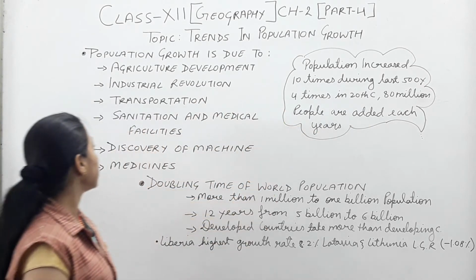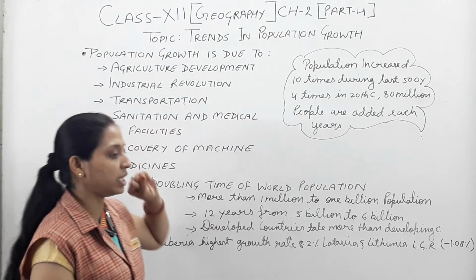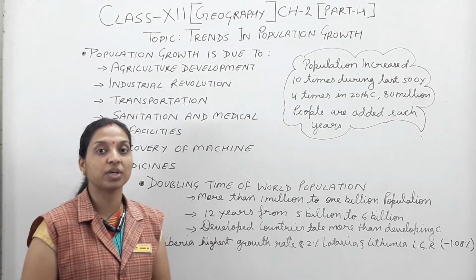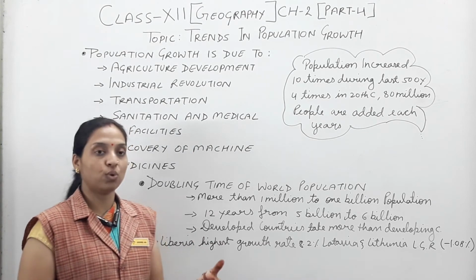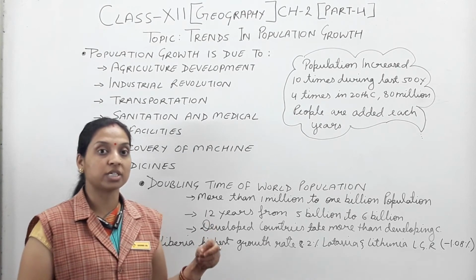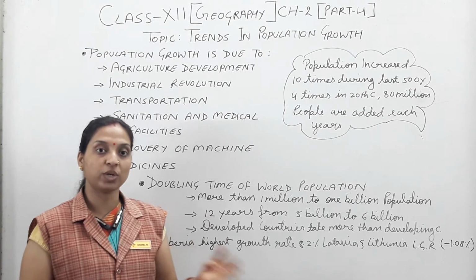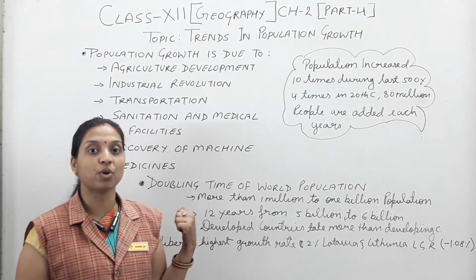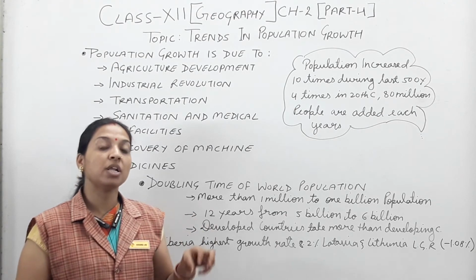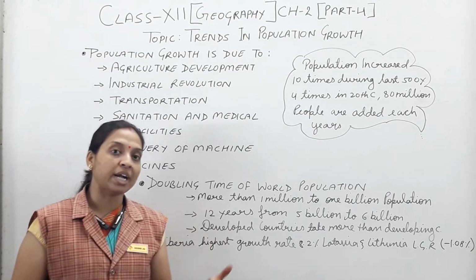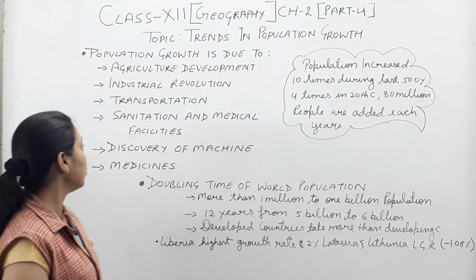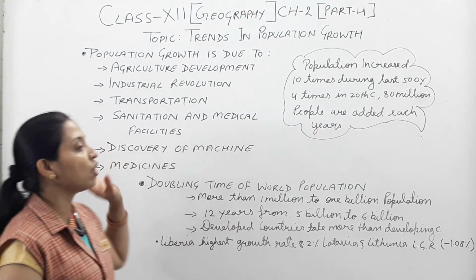Now the next one is sanitation and medical facilities. According to the time period, sanitation means the cleanliness of the country. In the previous video we already discussed why people move from origin to destination, because of some instability or sometimes a sanitation problem. When people face problems related to medical facilities or sanitation, at that time they move from one place to another.